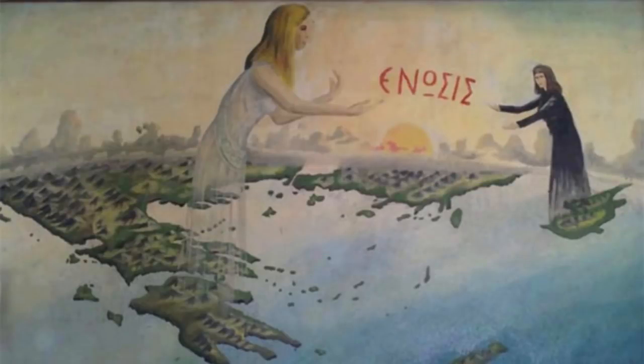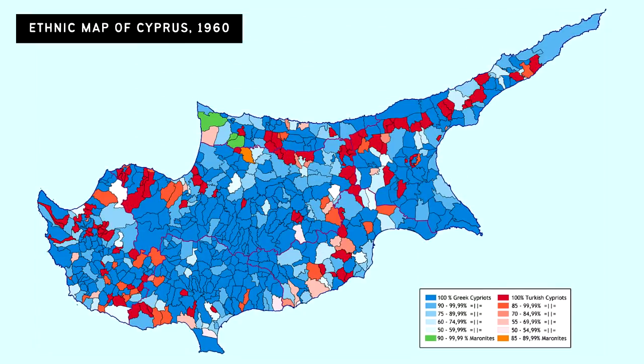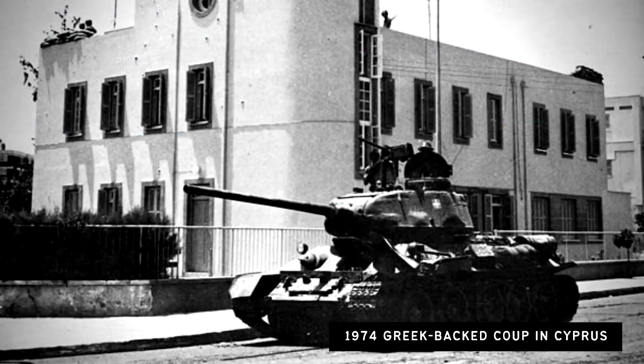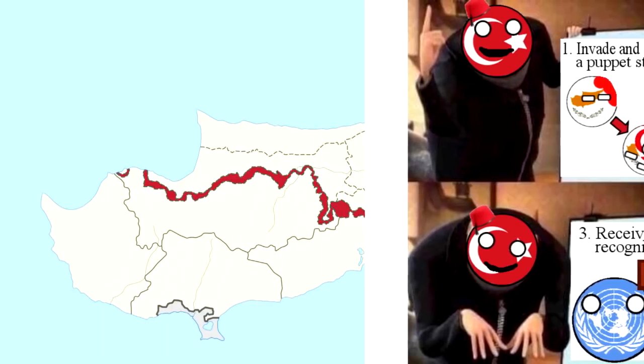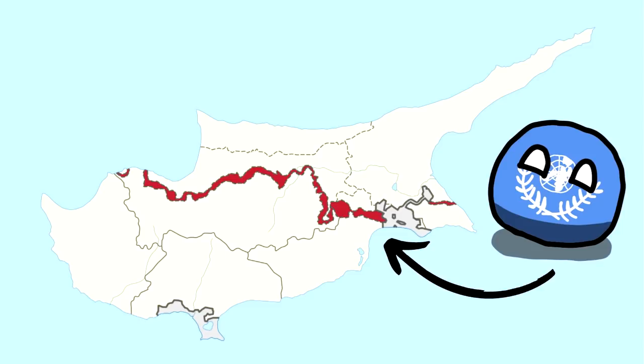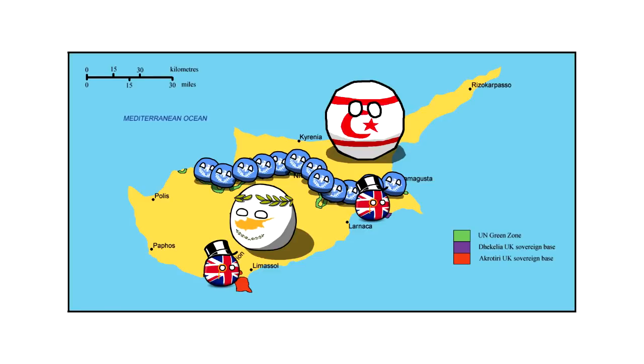But as you may know, many Cypriots are Greek, and they wanted to unify with Greece through a movement known as Enosis. Inter-ethnic violence erupted between the Greek Cypriots and the Turkish Cypriots, the minority scattered across the country. When the Greek-backed coup led to the government increasingly pursuing Enosis, Turkey invaded and established Northern Cyprus. The UN then set up a demilitarized zone between the Northern Cyprus and the Republic of Cyprus. That's how Cyprus has such an administrative mess of boundaries, and it still is divided today.